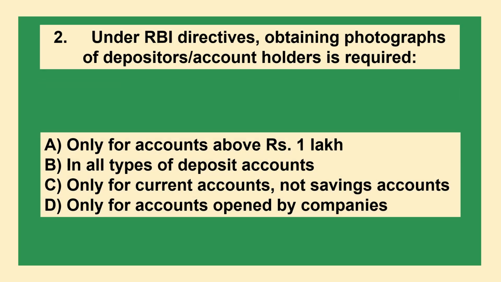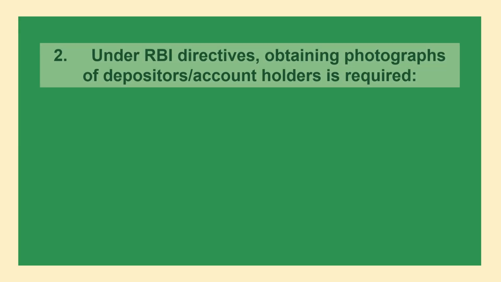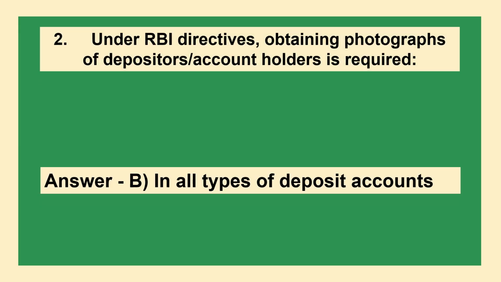Question: Under RBI directives, obtaining photographs of depositors, account holders is required. Option A, only for accounts above rupees 1 lakh. Option B, in all types of deposit accounts. Option C, only for current accounts, not savings accounts. Option D, only for accounts opened by companies. Correct answer is Option B, in all types of deposit accounts.